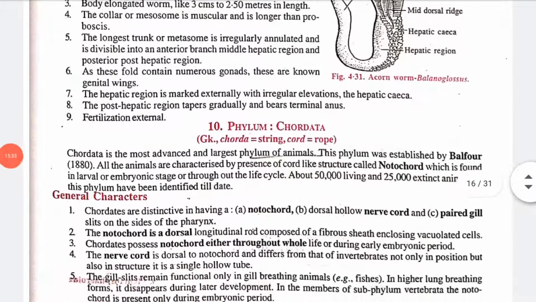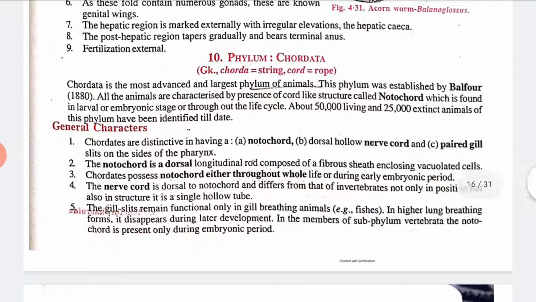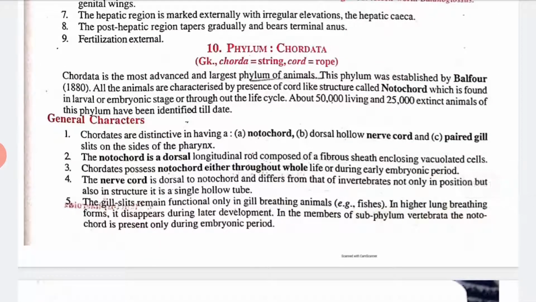Yes. Next, the 10th phylum we have is phylum Chordata. See, chorda means string and data means rod, meaning string rod animal. So Chordata is the most advanced and the largest phylum of animals. The phylum was established by Balfour in the year 1880. All the animals are characterized by the presence of a cord like structure called the notochord, which is found in the larval and embryonic stage or throughout the life cycle. About 50,000 living and 25,000 extinct animals of this phylum have been identified till date.